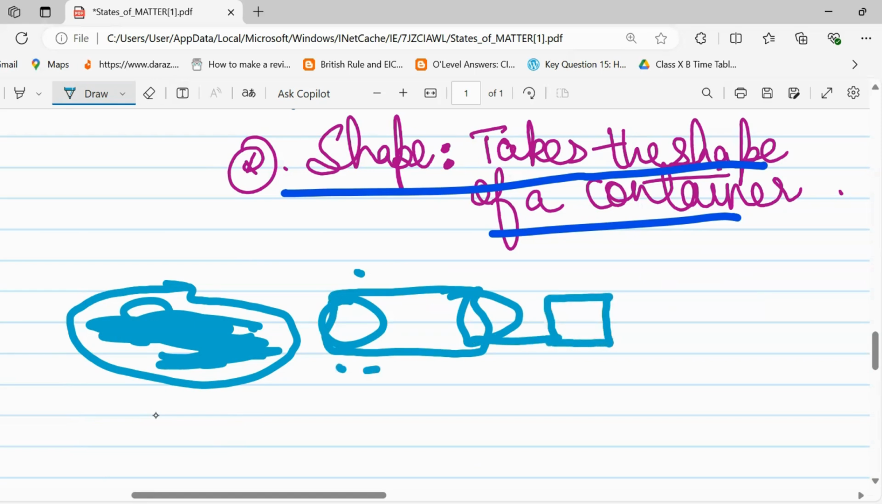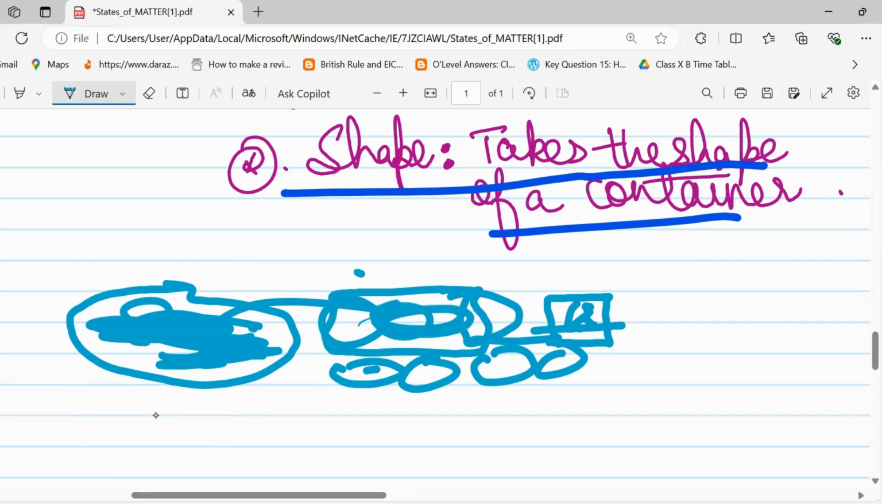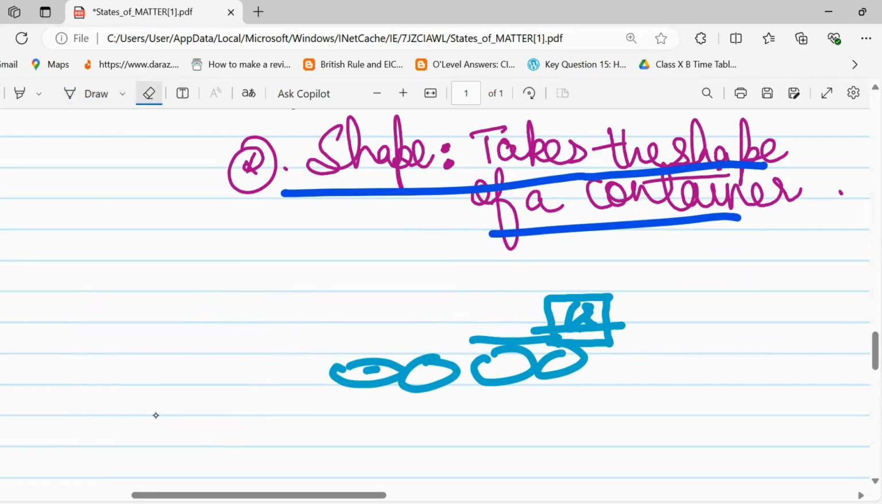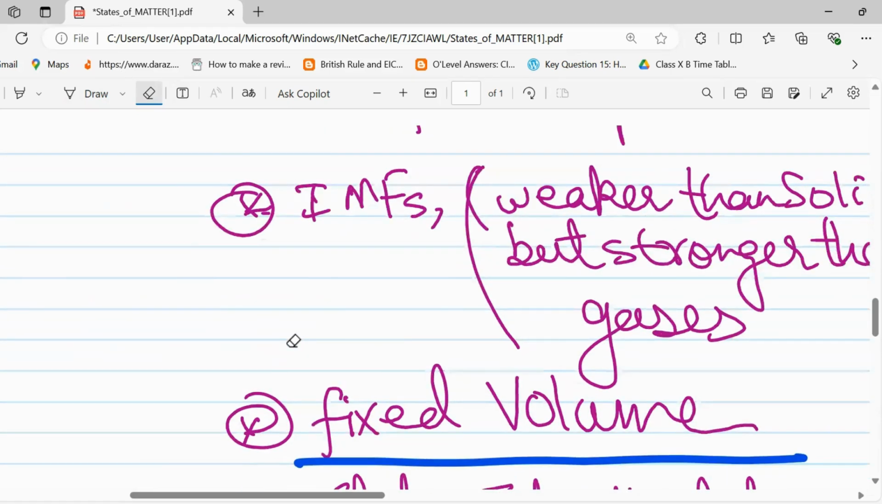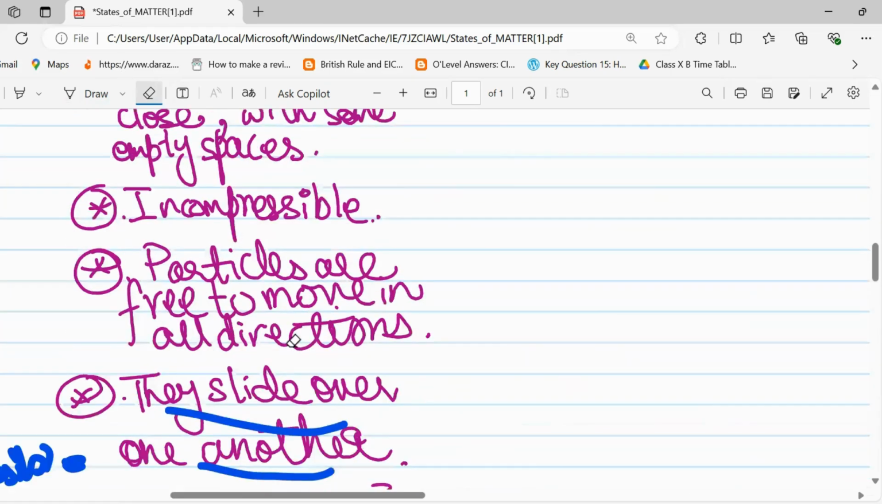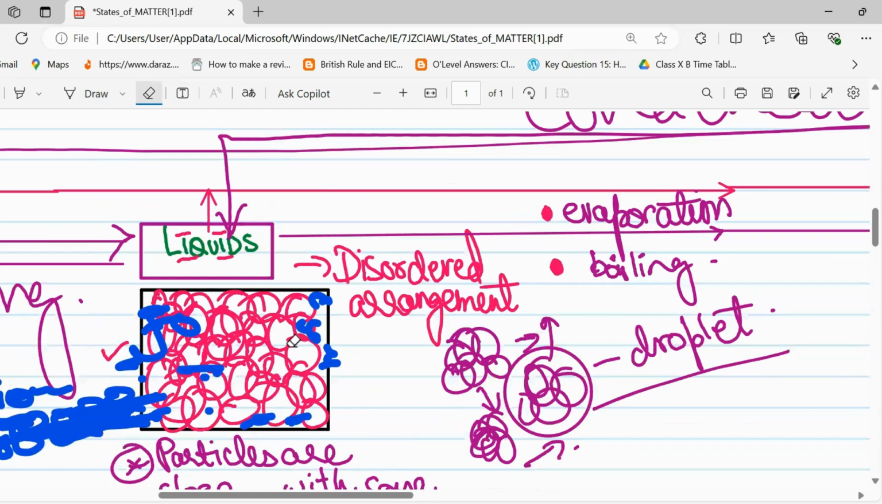this is a tanker. Okay, so this water will take the shape of this tank. Okay, if you put the water in this tanker, so hence, why is it so? Why do they take the shape of the container? Because they slide over each other. Okay, and they move freely.